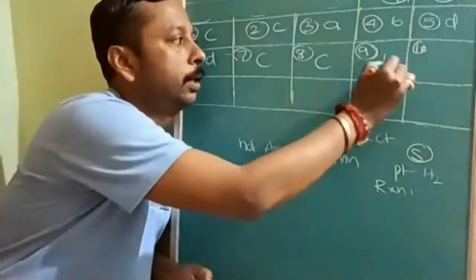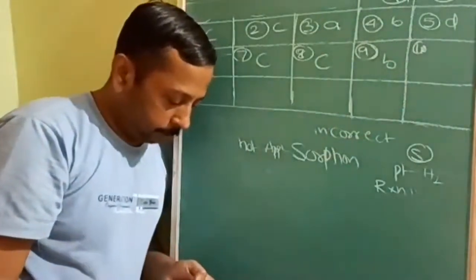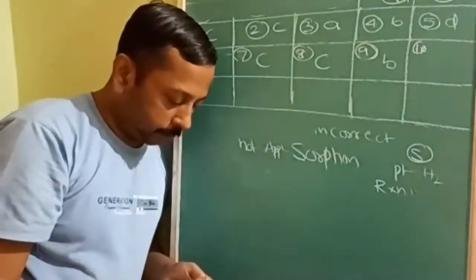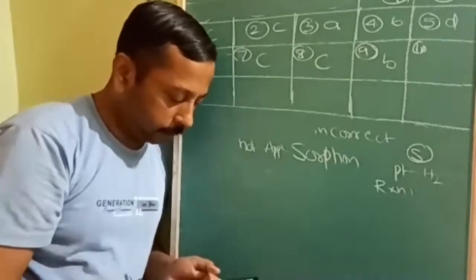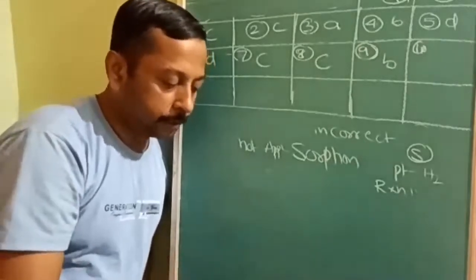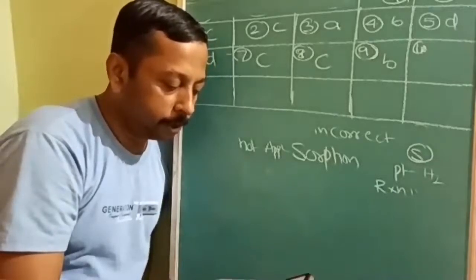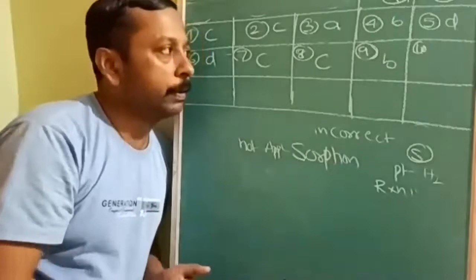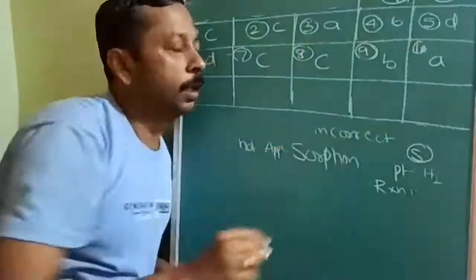So the ninth answer will be B. Then 10th, which of the following statements about the catalyst is true? You have to find out the correct statement. The catalyst accelerates the reaction rate by bringing down the free energy of activation; activation energy decreases. That itself is correct. Okay. So the 10th answer is A.